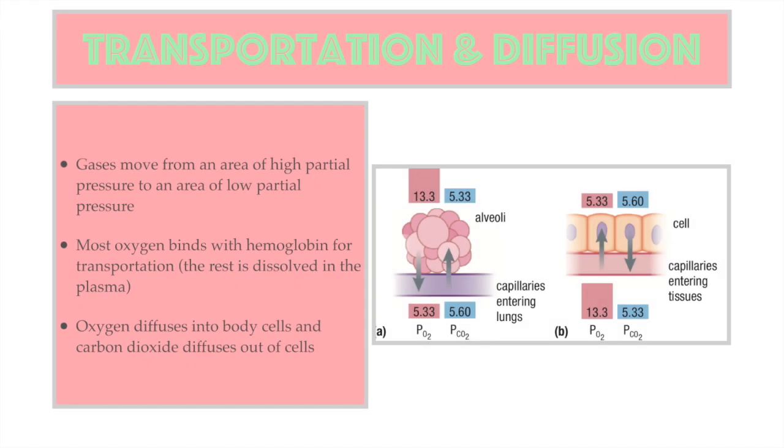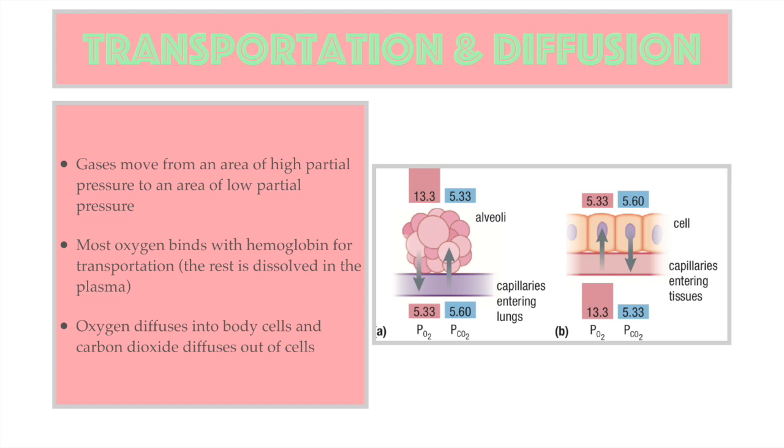Air moves from the atmosphere into the lungs when the air pressure is lower in the lungs. The partial pressure of oxygen in the alveoli is significantly higher than the partial pressure of oxygen of the blood in the capillaries. This pressure gradient causes oxygen to diffuse from the air in the alveoli into the liquid component of blood called plasma. Oxygen in the plasma binds with hemoglobin in red blood cells, while a small amount of oxygen travels freely in the plasma. Hemoglobin is the protein in red blood cells that circulates oxygen around the body.